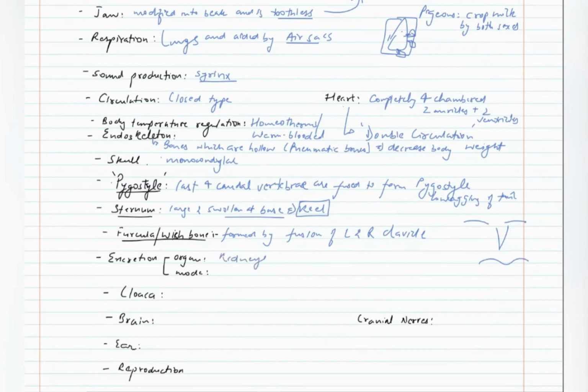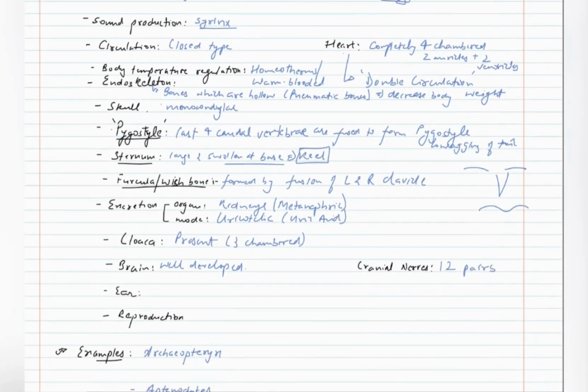For excretion, kidneys are present, which are metanephric. That is, advanced type of kidneys is present, and mode of excretion is uricotelic. They excrete out uric acid. Cloaca is present and it is three-chambered. Brain is well developed.